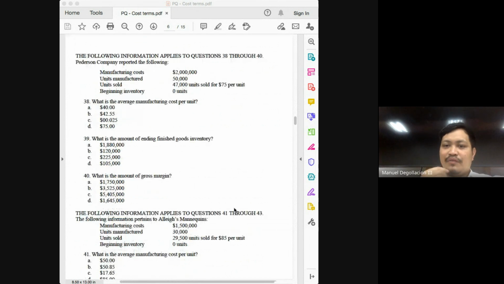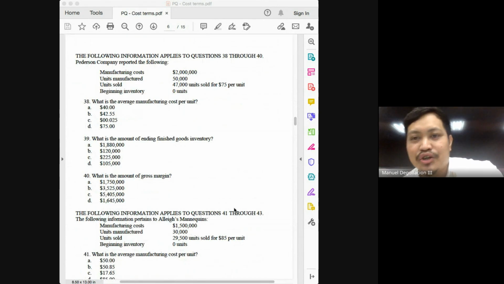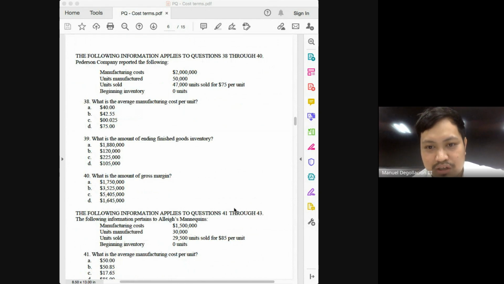39. What is the amount of ending finished goods inventory? How many were produced? 50. How many units were sold? 47. So how many units are left? 3,000. I'm sure there is a choice that is the product of 3,000 times 75. How much is 3,000 times 75? 225. Yes, letter C. And that is incorrect because your ending inventory should not be measured based on sales price. It should be based on cost.